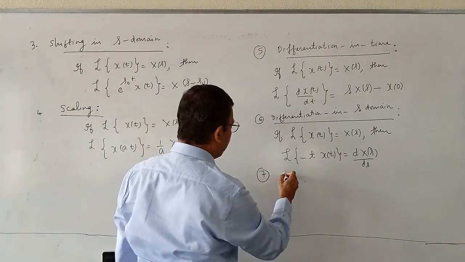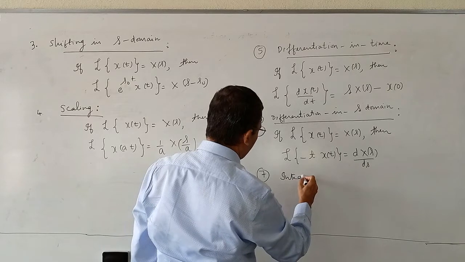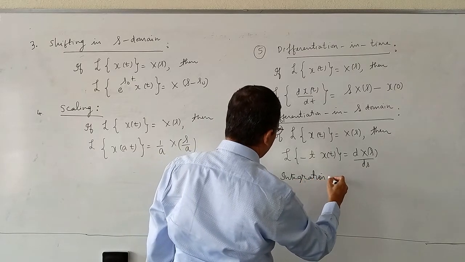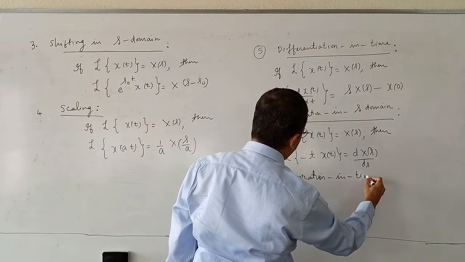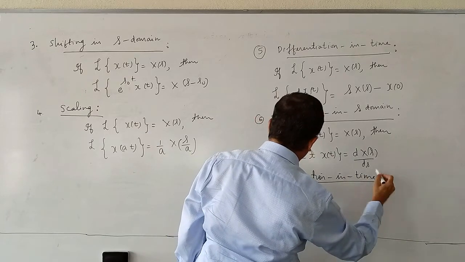Next is integration in time property. Very, very important property.